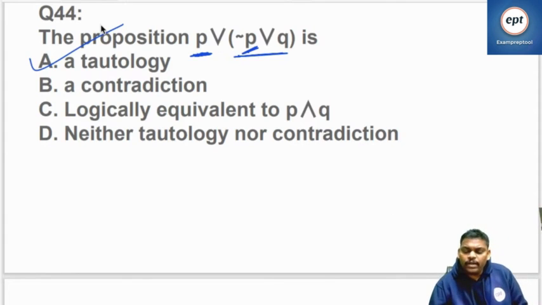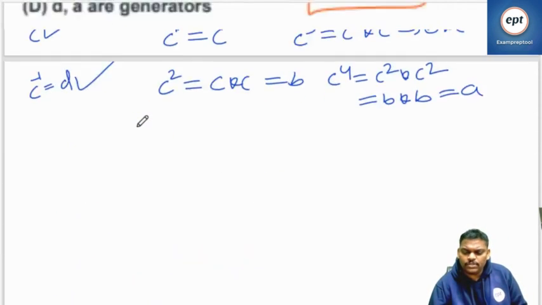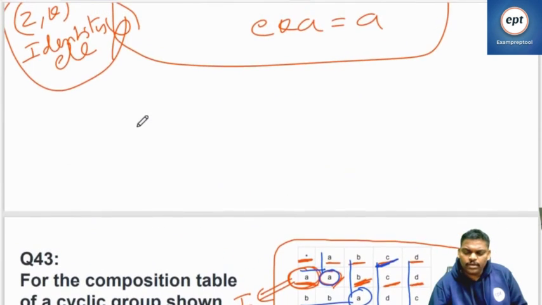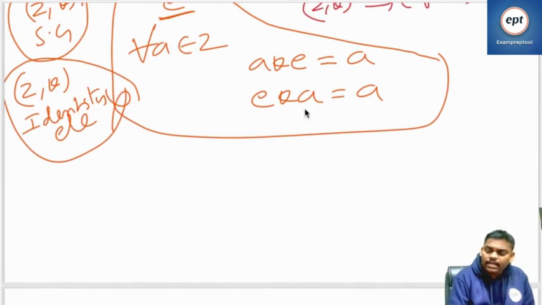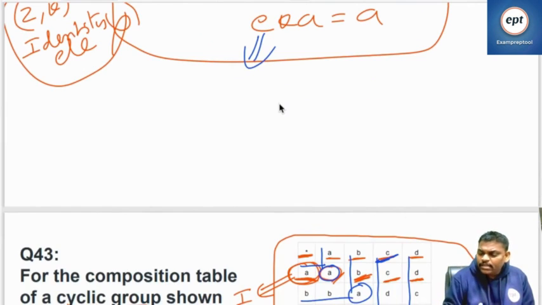Someone is asking how to find out the inverse. Now see this one. After finding the identity element, let us assume that the identity element is E. If the identity element is E, finding the inverse is like this.